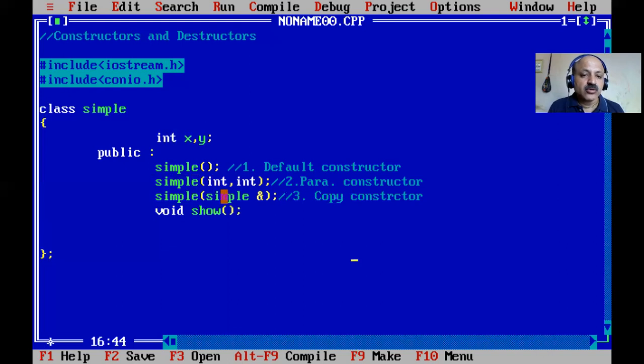That is possible, but a virtual constructor is not possible, and the address of a constructor cannot be referred to. In inheritance, a base class constructor cannot be inherited in the derived class, but when we call the derived class constructor, we can call the base class constructor also. Otherwise it is not inherited.